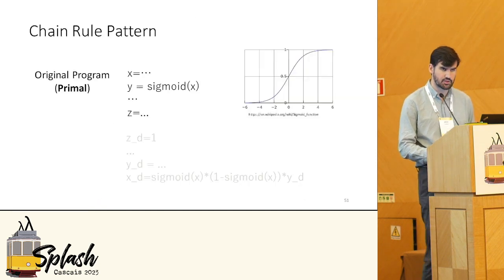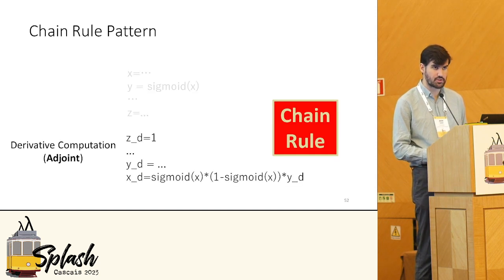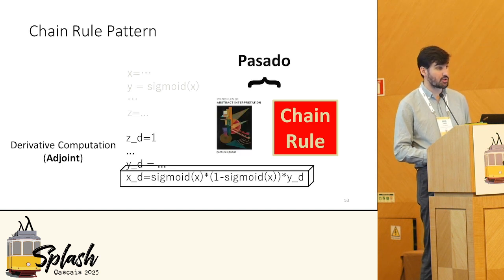So it might help to illustrate this with a small example. Imagine I have this program, and somewhere in the program I have to compute a sigmoid activation function, which is shown on the right. Well, in the derivative computation, which is what automatic differentiation computes, this is the computation I have to perform. I have to do sigmoid x times 1 minus sigmoid x, which is the derivative of the sigmoid function. Now, in our case, we're trying to abstractly interpret this whole expression all at once. Hence, Pasado abstractly interprets the chain rule.